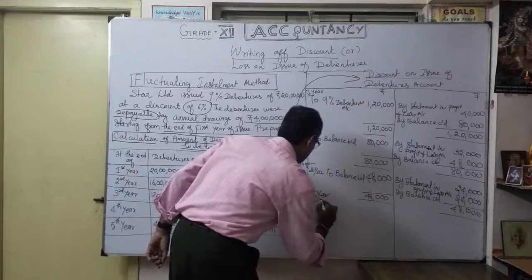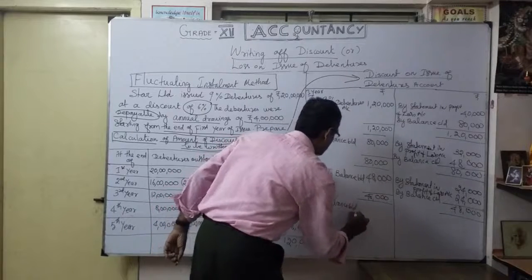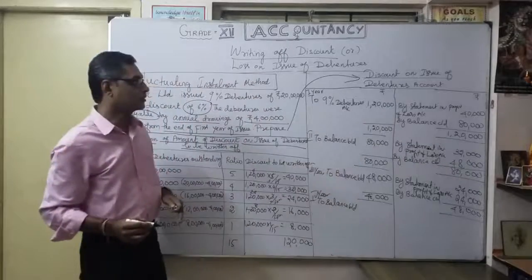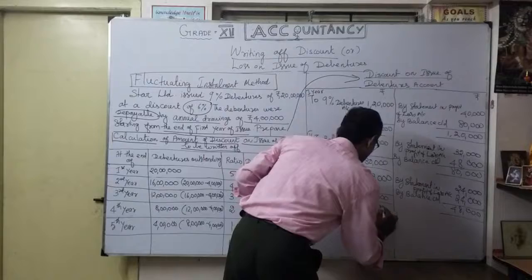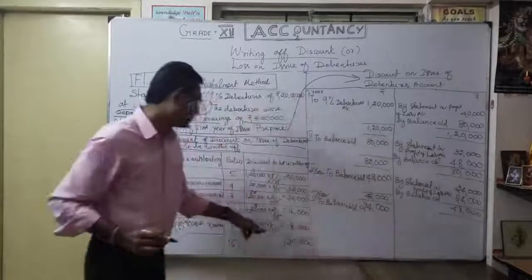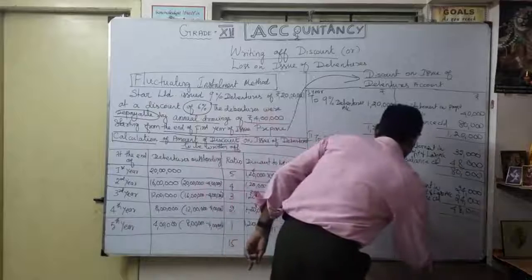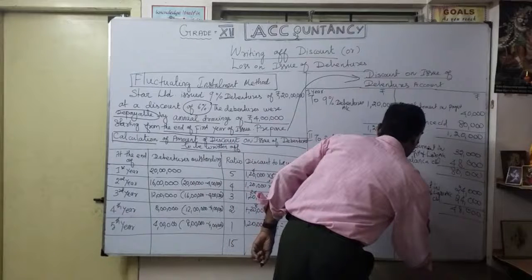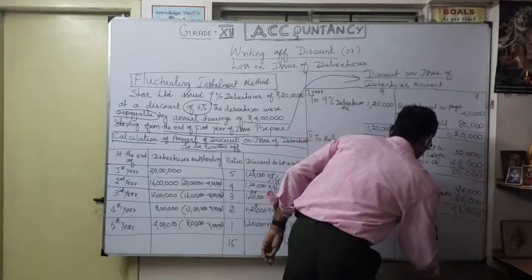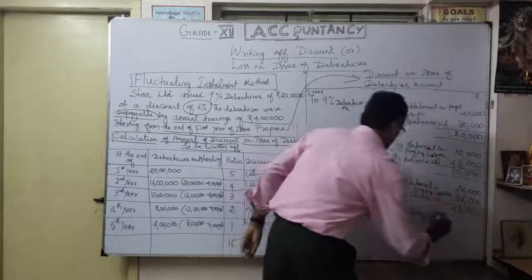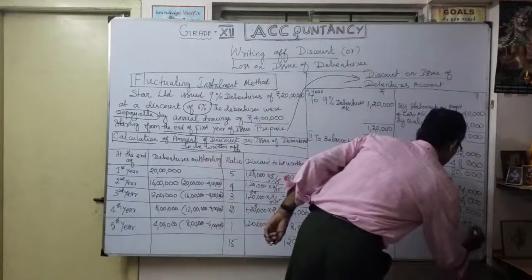Then my fourth year. To balance brought down, my balance in the discount on issue of debenture account is 24,000. So in the fourth year, how much is going to be written off? 16,000, isn't it? By statement of profit and loss, 16,000.